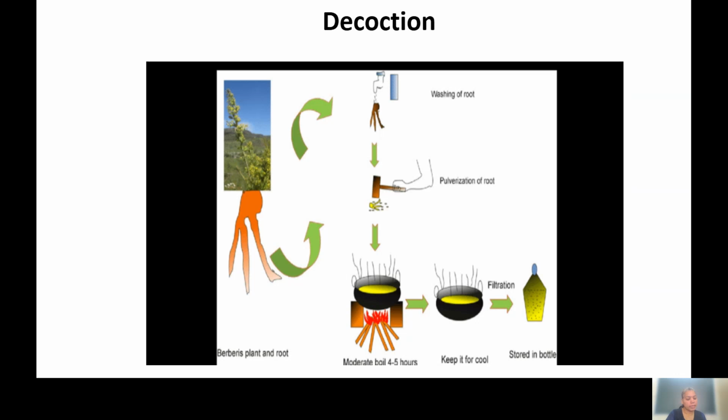For a decoction, we can give a simple example: we are all drinking tea. Making of tea and making of coffee is the best example of decoction. How can we make the tea? The tea powder that we boil in the water is the best example. Making of tea is the best example of decoction. Whatever nicotine and caffeine is present in the tea powder gives the color to the tea.